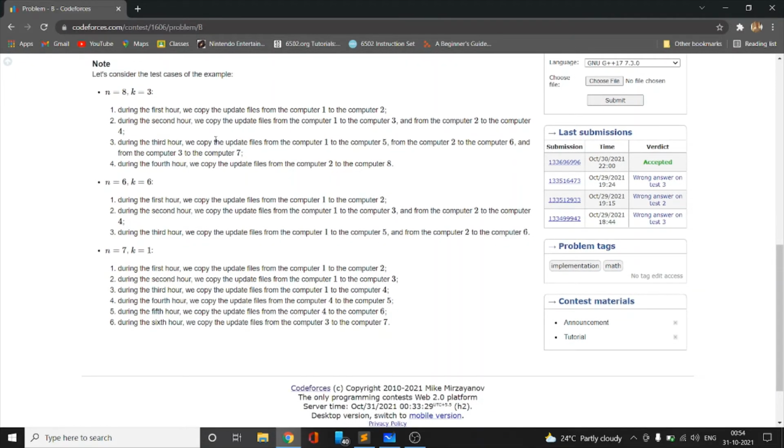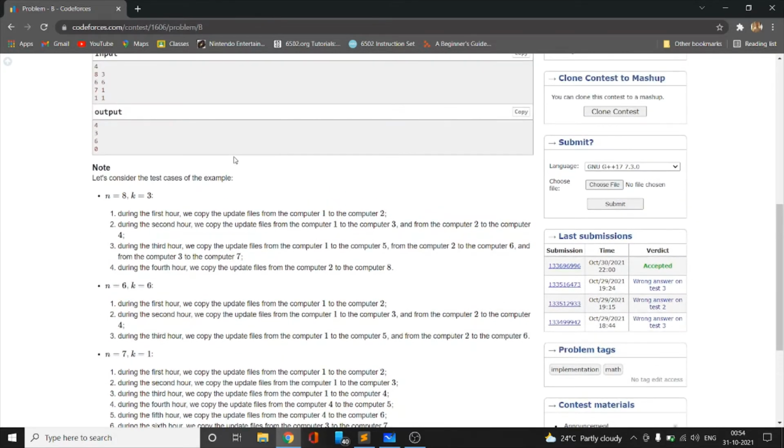So during the third hour we will use the 3 cables. We will transfer from computer 1 to 5, computer 2 to 6 and from computer 3 to 7. So 3 more computers will now have the files installed, and during the 4th hour only one computer is left, computer 8, so we'll update the files accordingly.